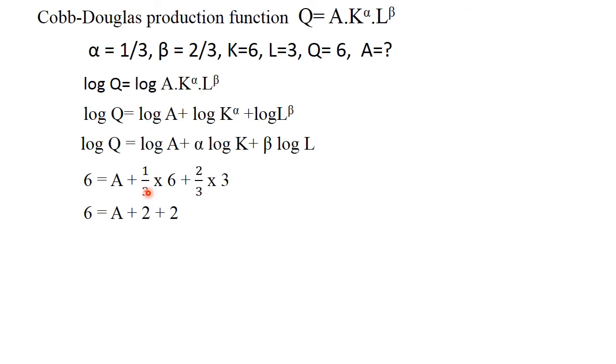When we simplify this, this 3 and this 6 we can simplify, we will get 2. Here this 3 and this 3 we can cancel, so we get 2. So 6 is equal to A plus 2 plus 2. It becomes 6 is equal to A plus 4. We can take this 4 to the left hand side. 6 minus 4 is equal to A. Then A is equal to 2. So the total factor productivity is 2%. The correct option is option 2.